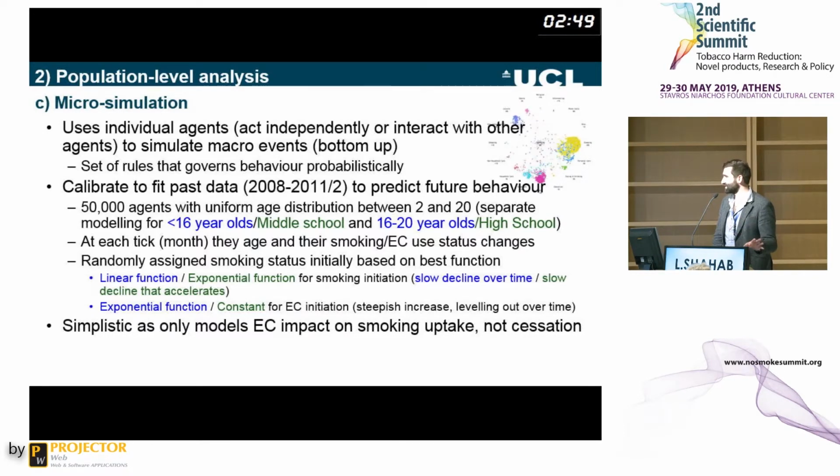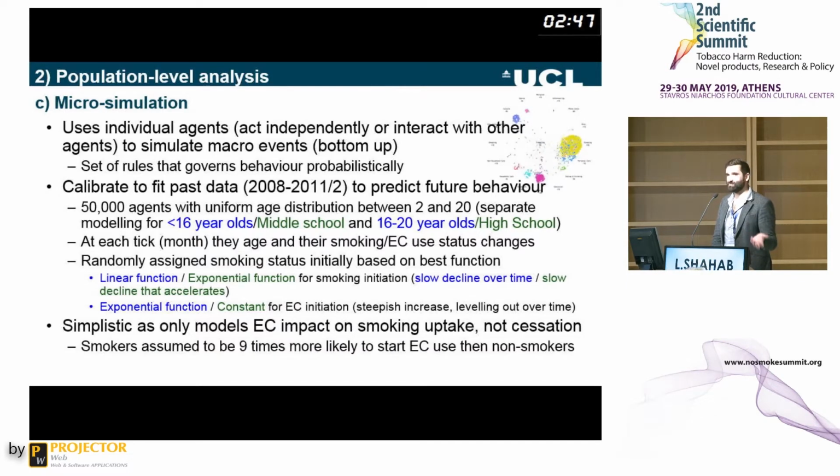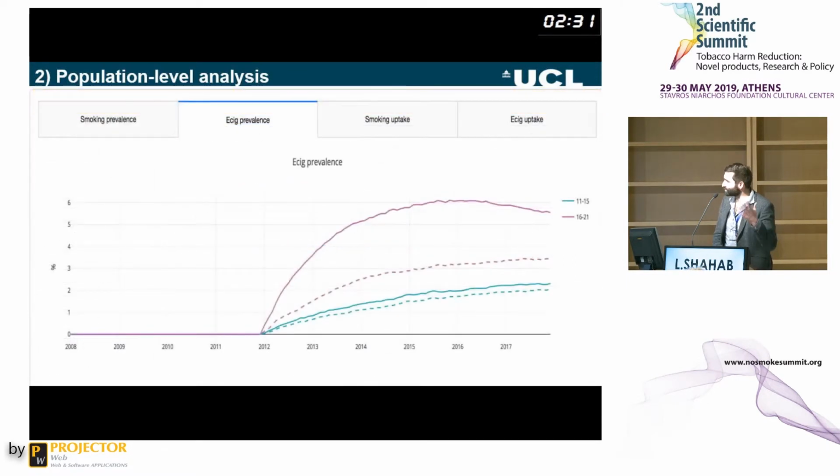So cessation is completely taken out here. And we assume, based on data, that if you're a smoker, you're 9 times more likely to start e-cigarette use than a non-smoker. And there's no prior use of e-cigarettes prior to 2012 and 2011 in the UK and US, respectively. This is what it looks like. Just to show you, it models it.